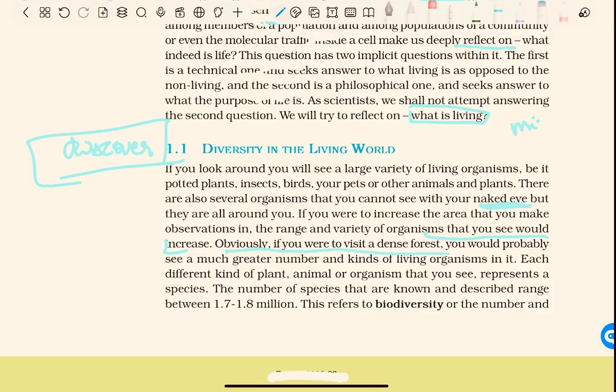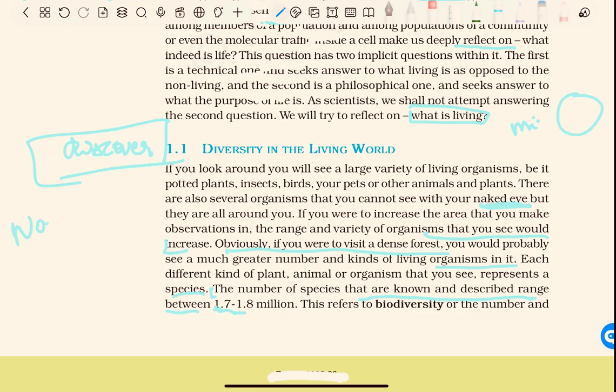Obviously, if you were to visit a dense forest, you would probably see a much greater number and kinds of living organisms in it. If you see a garden, you will see a smaller number of plants and animals. Each different kind of plant, each different kind of animal or organism that you see represents a species. The number of species that are known and described ranges between 1.7 to 1.8 million.